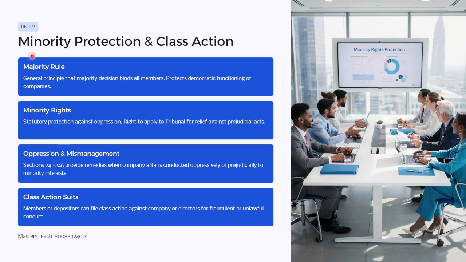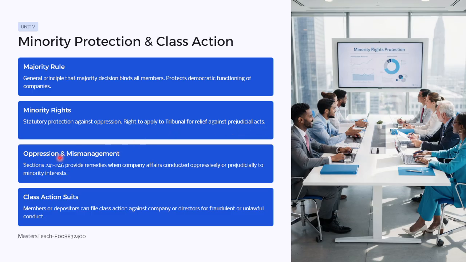Then minorities protection and class action. Majority rule is the general principle that the majority decision binds all the members, so it protects the democratic functioning of companies. Then minority rights: statutory protection against oppression, and the right to apply to the tribunal for relief against prejudicial acts.